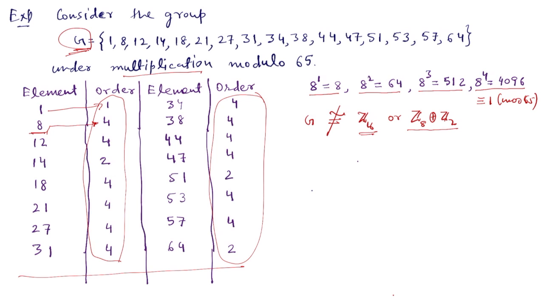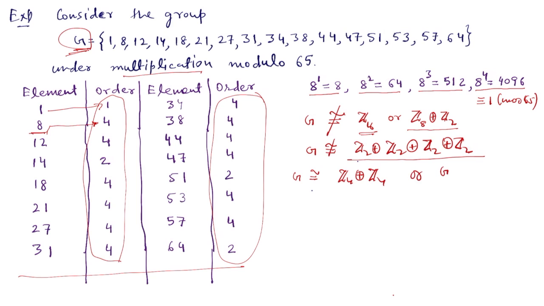Also notice that the group G contains some elements of order 4, so G also cannot be isomorphic to Z2, Z2, Z2 and Z2, because in this group all the elements are of order 2. So the only possibility left for G is that G can be isomorphic to Z4, Z4, or G can be isomorphic to Z4, Z2, Z2.